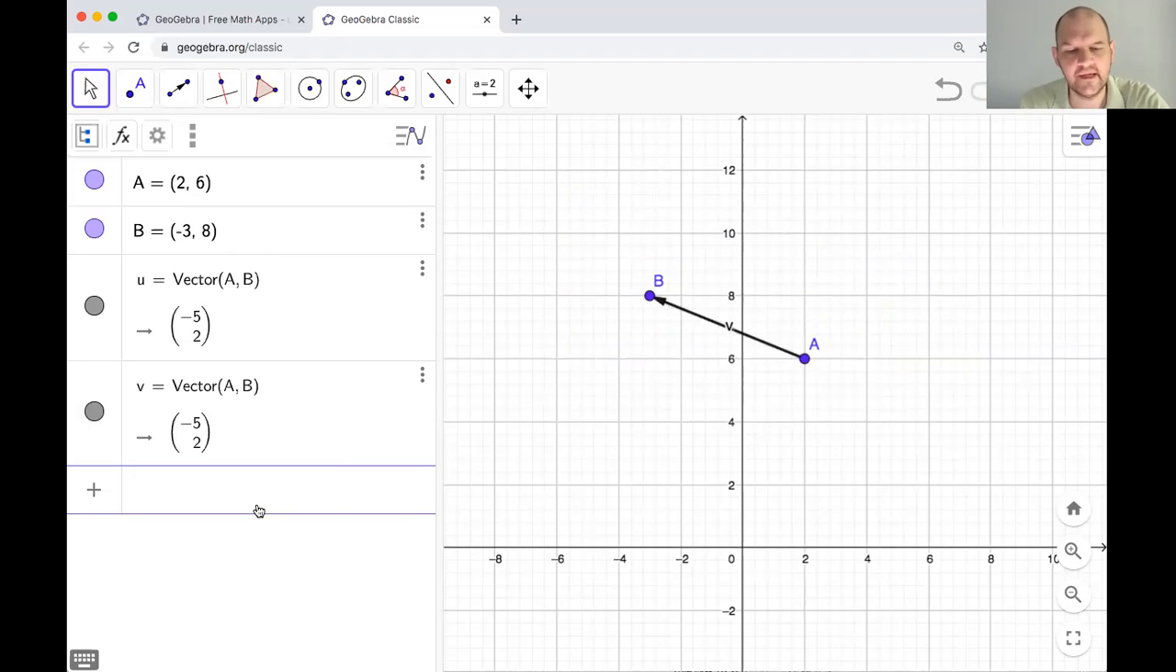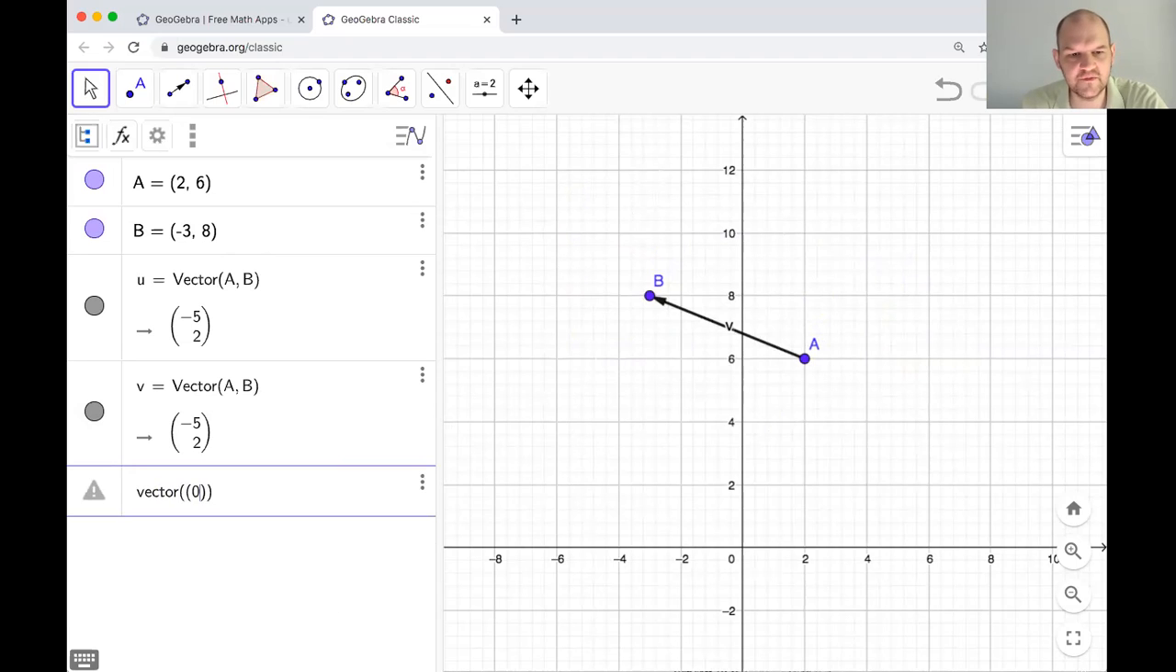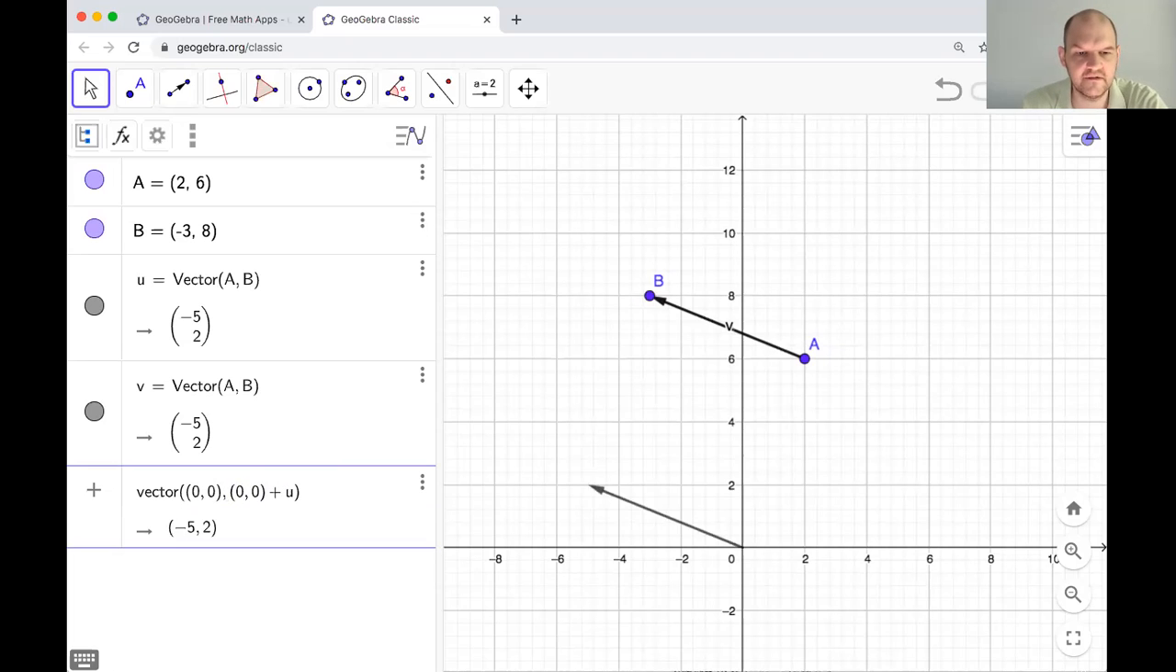All right, so now you can do all kinds of weird things if you want to in GeoGebra. So I can do a vector, and I want the initial point to be 0, 0. And let's say that I want the terminal point to just be, I don't know. I can actually use, I think I can, oh, no, maybe not. I'm going to do 0, 0 plus U. So I'm adding the vector U to 0, 0. I'm saying start at 0, 0, and then apply the vector U.